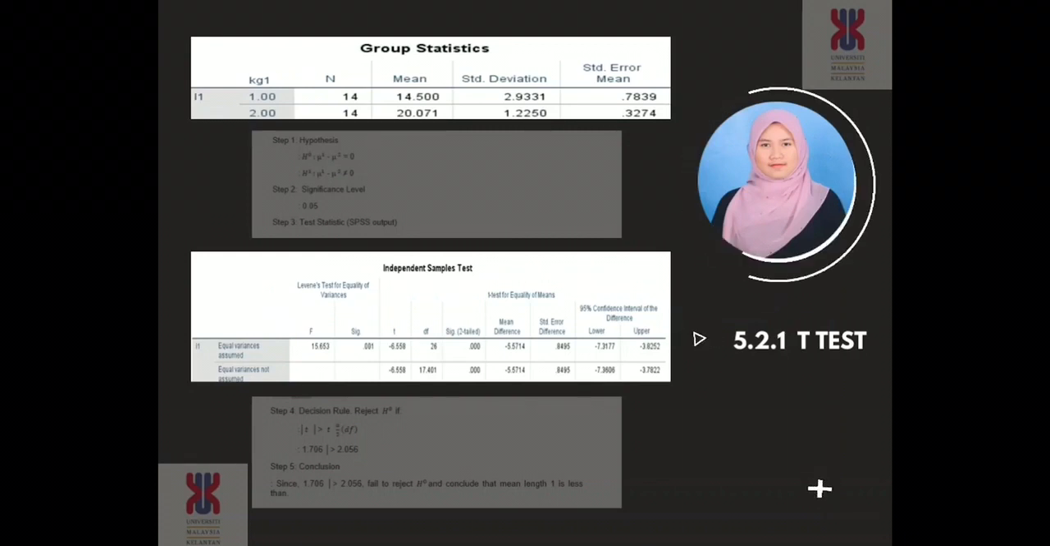Step 3 is test statistic. We use SPSS to calculate that data. Here is the SPSS output. Based on this, we can move to step 4, which is the decision rule. We can reject H null if t value is greater than t critical value. Based on the SPSS output, the t value is 1.706, which is less than the t critical value. Step 5 is conclusion. Since 1.706 is less than 2.056, we fail to reject H null and conclude that the mean length 1 is less than.